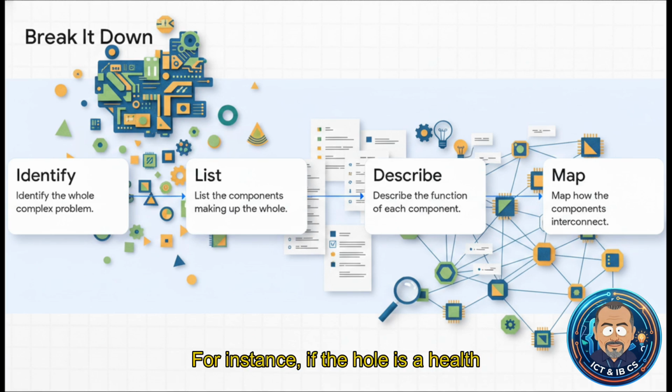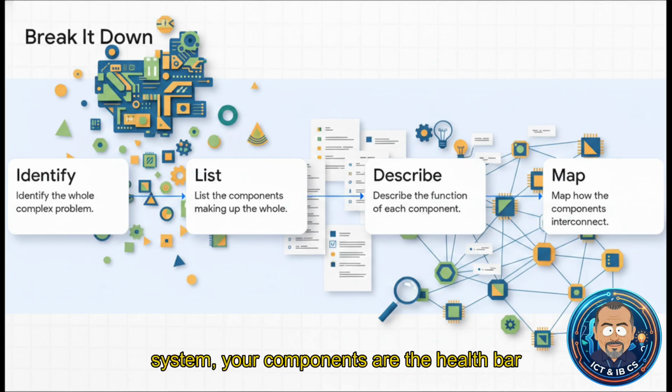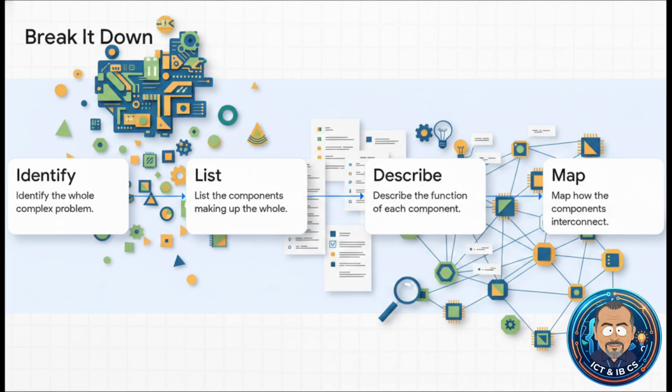For instance, if the whole is a health system, your components are the health bar interface, the player's maximum health variable, and the damage calculator. Their functions handle displaying the color red, tracking the numbers, and subtracting damage. Finally, you map them out so the damage calculator automatically updates that visual interface. It really is a systematic, foolproof approach.